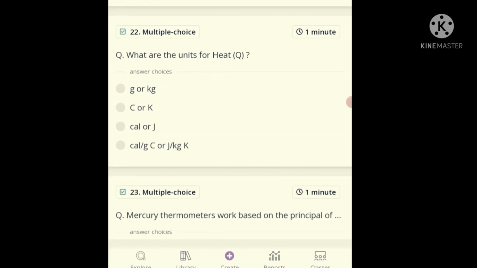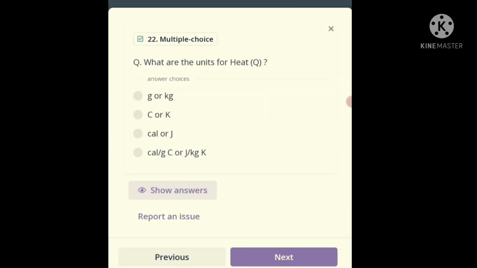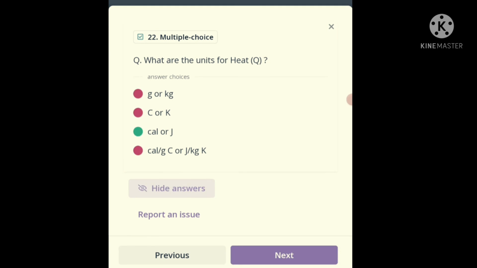And the question number 22. What are the units for the heat? Gram or kilogram, Celsius or Kelvin, calorie or joule, calorie per gram Celsius or joule per gram Kelvin. And the correct answer is calorie or joule is the unit for the heat.